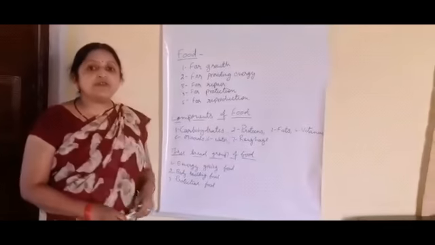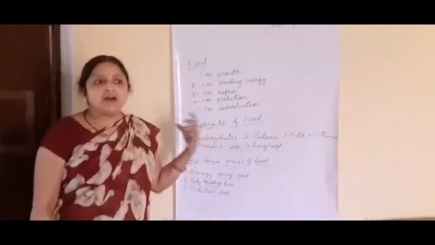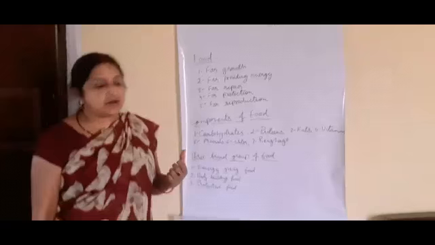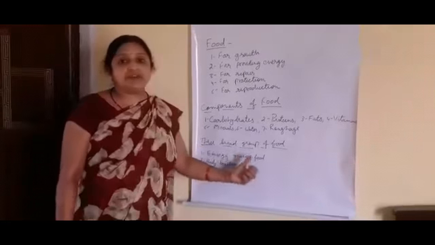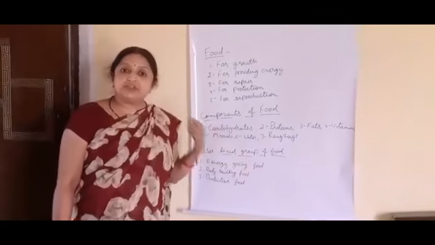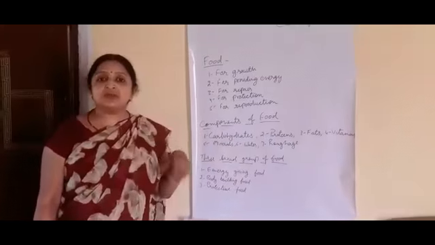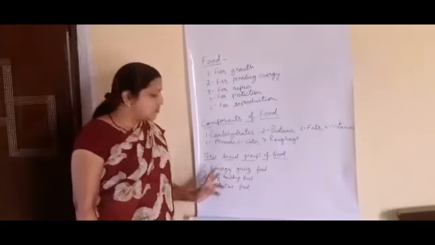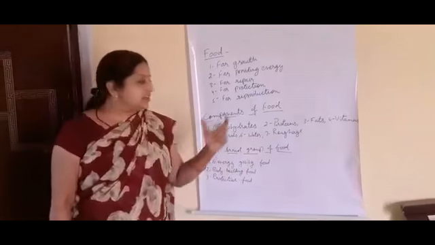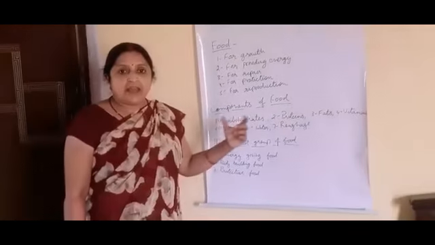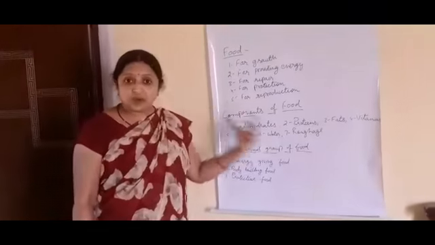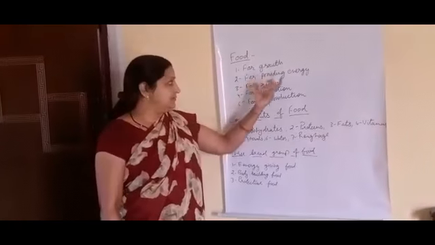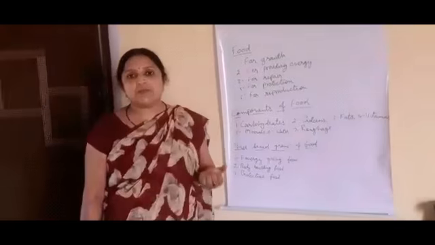On the basis of function, food is divided into three parts. First is energy giving food: the components responsible for providing energy. Second is body building food: the components responsible for the repair of damaged tissue.